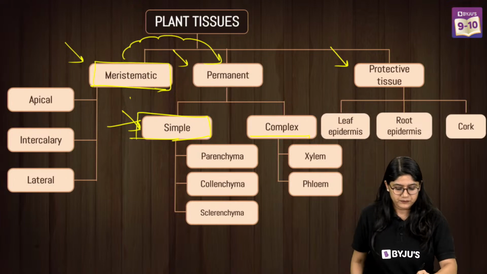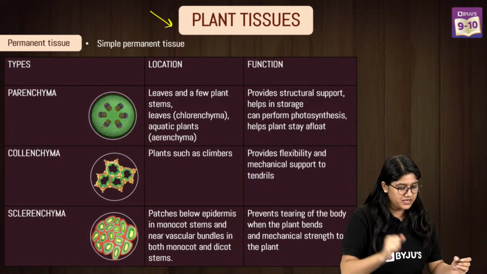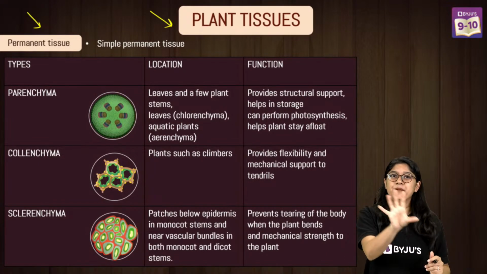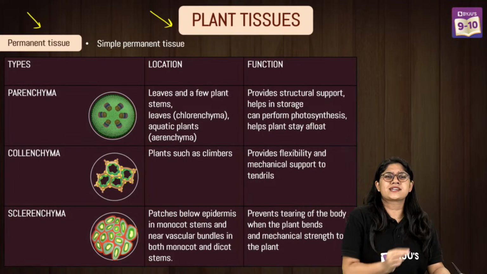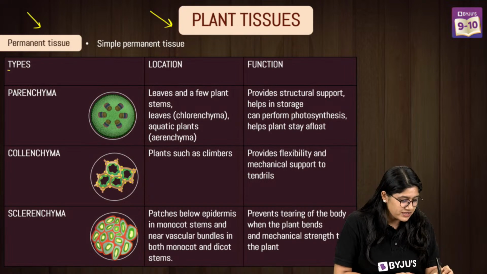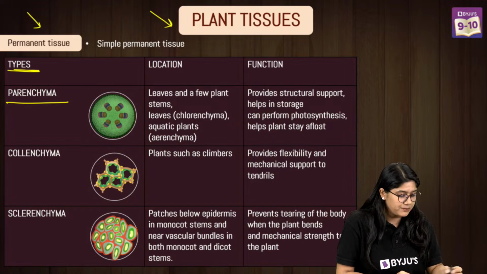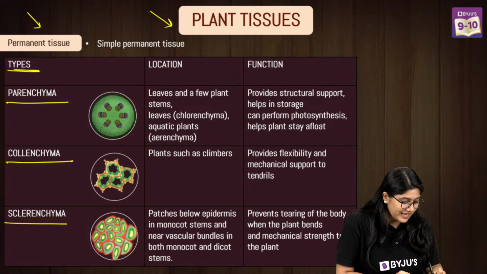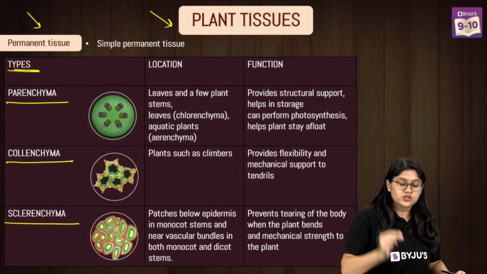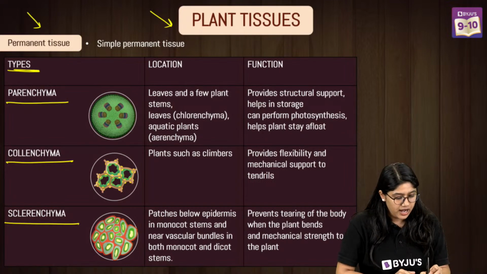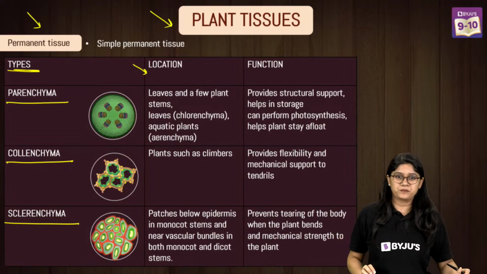Yes. Okay. Now let's move ahead to the simple permanent tissue. Simple permanent tissue has the same type of cells, as we have just discussed, and in that we have three categories: parenchyma, collenchyma and sclerenchyma. Now let's discuss each one of them, everyone. So parenchyma is present throughout the plants. Basically they are everywhere.